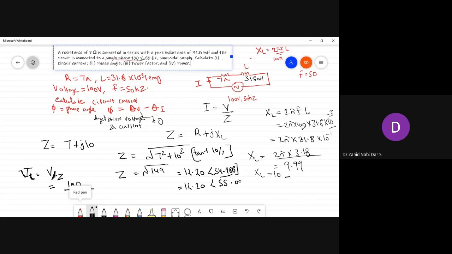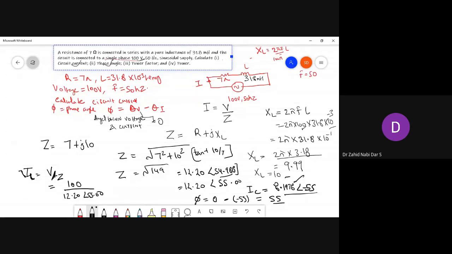The Z value you just saw was equal to 12.20 at an angle of 55. So the circuit current is at an angle of minus 55. 100 divided by 12.20 is 8.19, something like 8.1978, at an angle of minus 55. So phase angle would be theta v, that is 0, minus theta I. Theta I is minus 55. So the phase angle you have is 55. This is your circuit current.